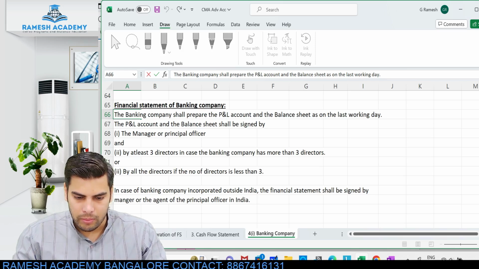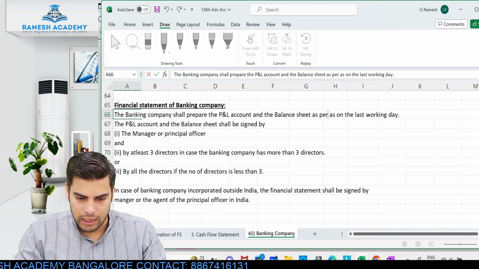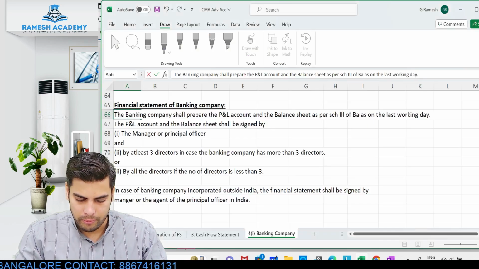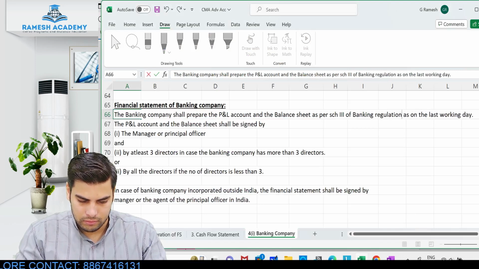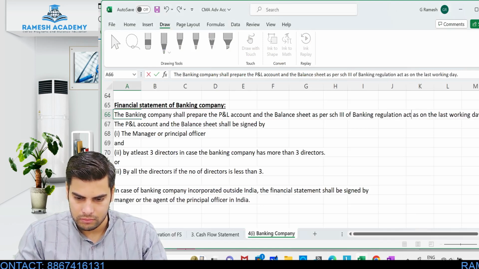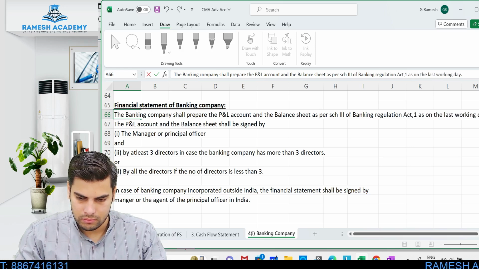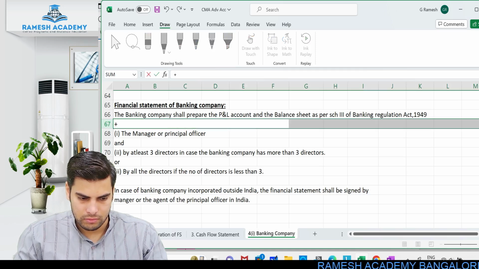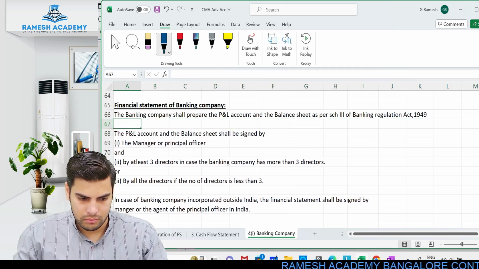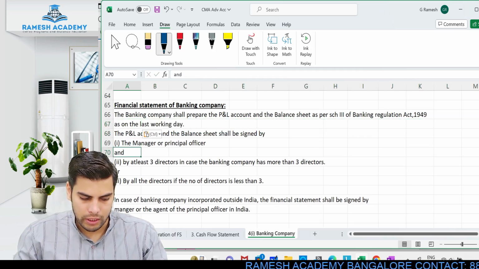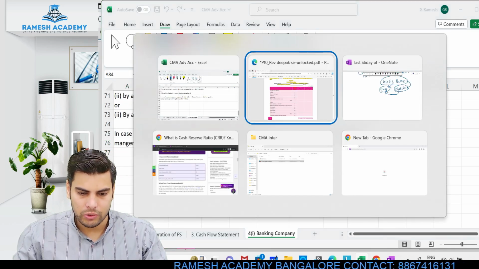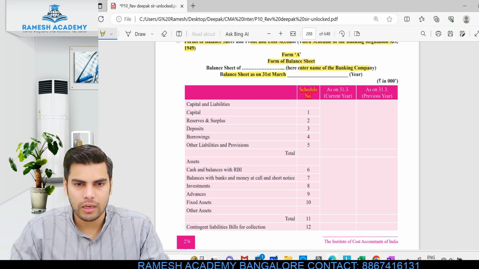P&L account and balance sheet. Okay, so as per Schedule 3 of the Banking Regulation Act. Okay, as on the last working day. Okay, this is the date on which they'll be preparing this balance sheet and P&L account. Okay, so here they have given you the format of this particular balance sheet and P&L.